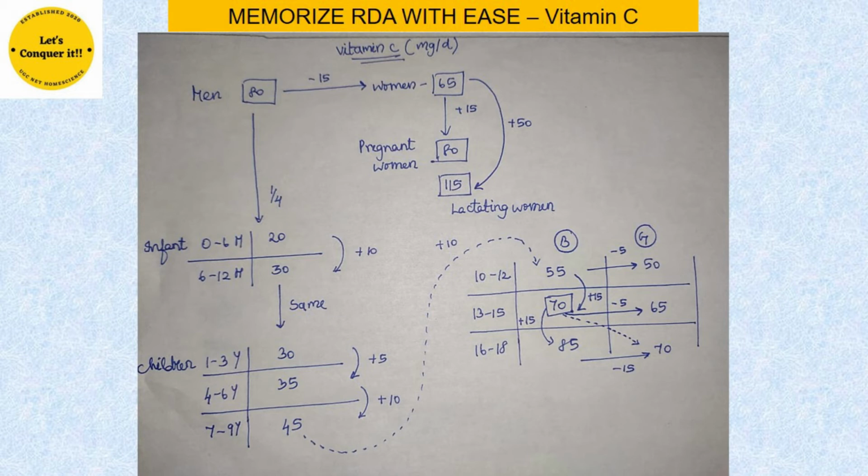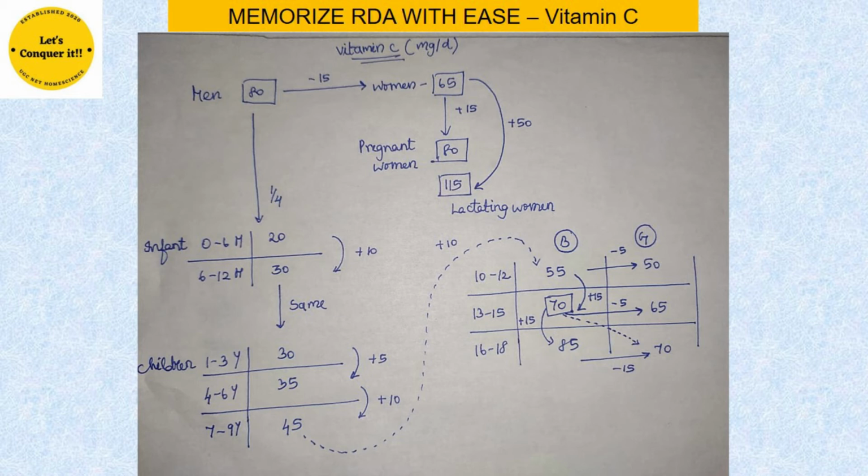Now let us go to the next category, infants. In infants, there are 2 different categories, 0 to 6 months and 6 to 12 months. To get the requirement of a 0 to 6 months old baby, let's again go back to the 80 rupees lemon juice. We are going to divide that 80 by 4.